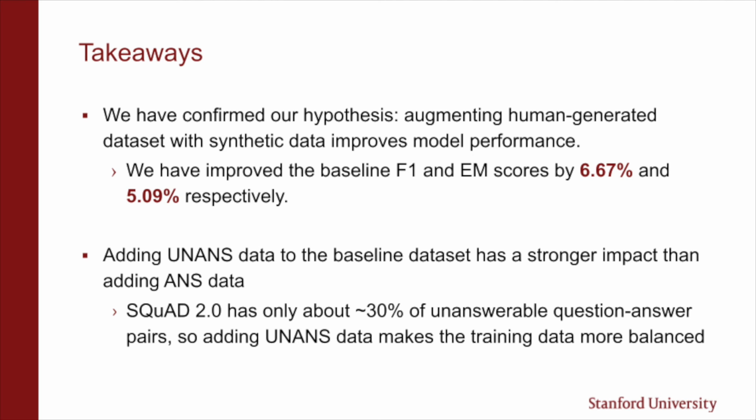Another thing that we found interesting was that synthetic unanswerable training examples had a bigger impact on the performance than the answerable ones. This is explained by the fact that Squad 2.0 has only about 30% of unanswerable question-answer pairs, so adding unanswerable data makes the training dataset more balanced.